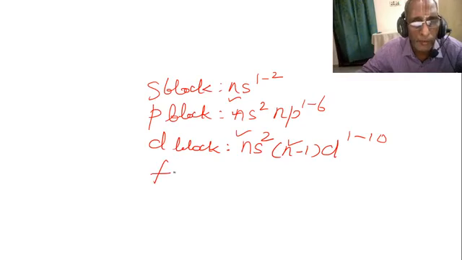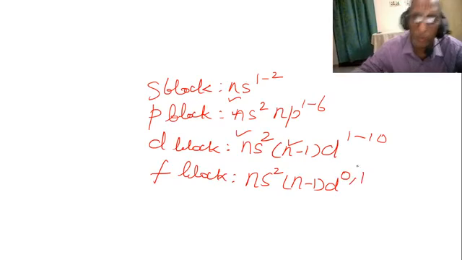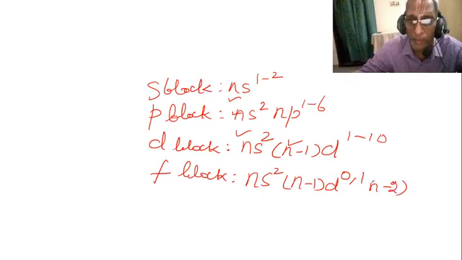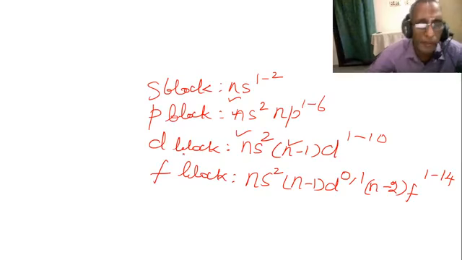Next one is the F block elements. They have an anti-penultimate shell configuration. Valence shell is ns2. Penultimate shell n minus 1 d orbital may or may not contain 1 electron, but the anti-penultimate shell's F orbital contains maximum 14 electrons. This is the arrangement for F block elements.